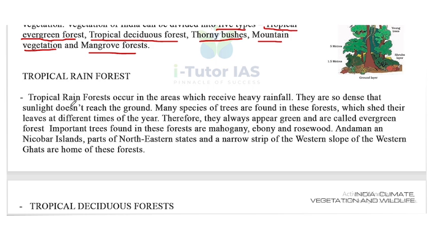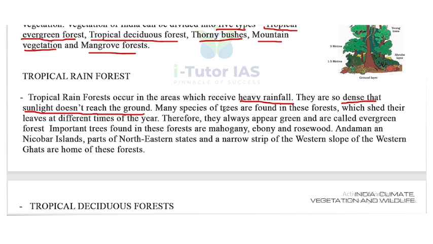What are the characteristics of tropical rainforest? Tropical rainforest occurs in areas which receive heavy rainfall. The first point is heavy rainfall. Then they are so dense that sunlight doesn't reach the ground. So these are the characteristics.